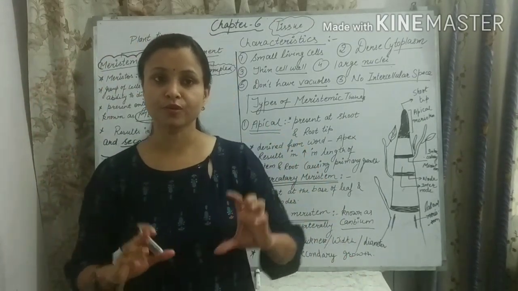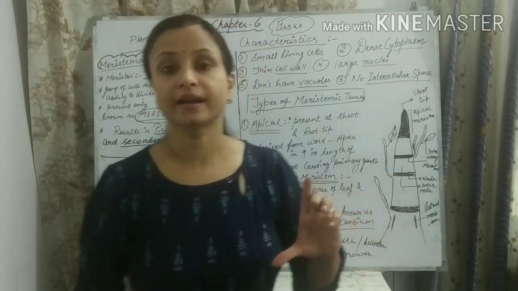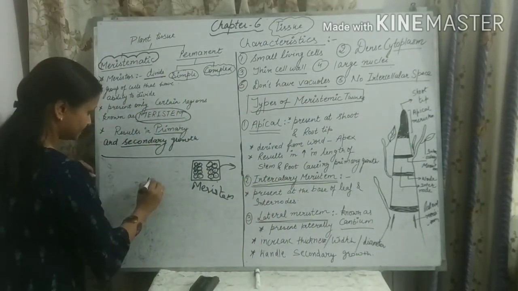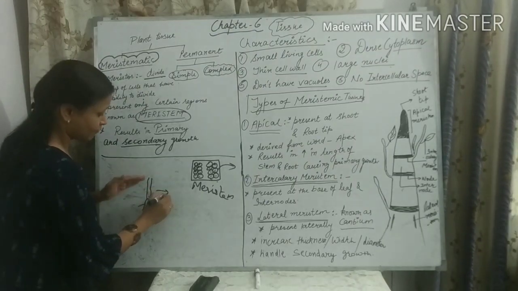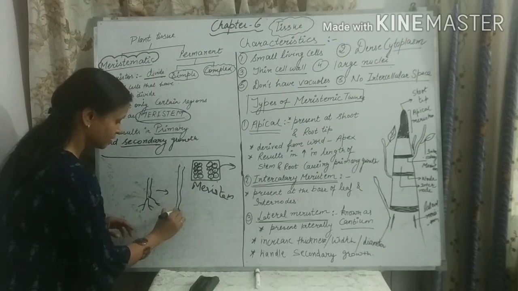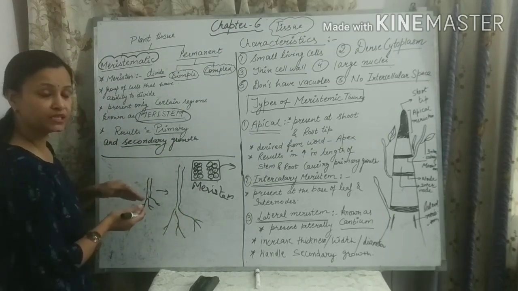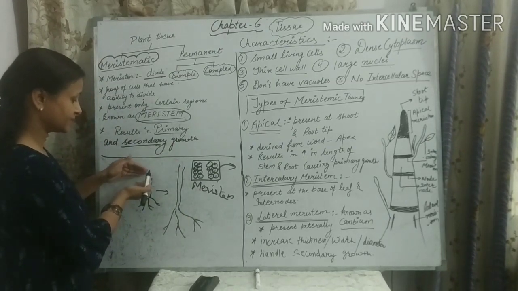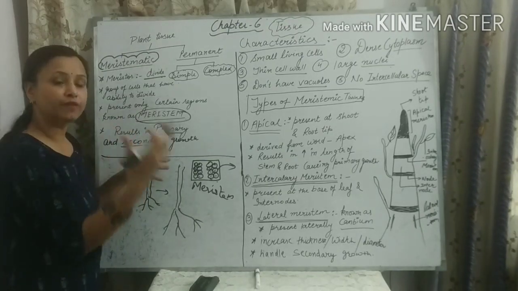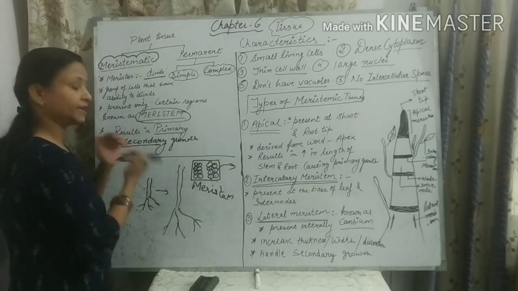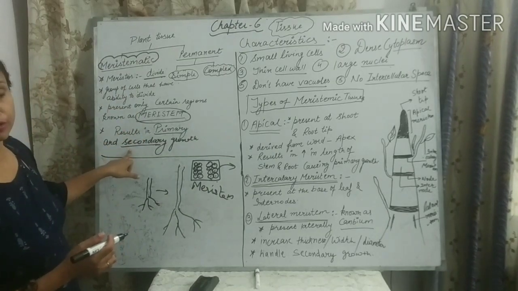खींच के तो बड़ा करते नहीं है उसको. So how it becomes long? It becomes long because of the number of cell arises. For example, look, this is a young plant and the length of the plant is this. When it grows, its length of stem and also root increases. Okay, so how it increases? Because the cells present here in the meristematic region, in the meristem region, they divide and it increases the length of the plant.